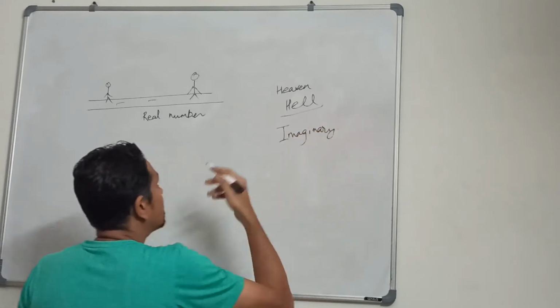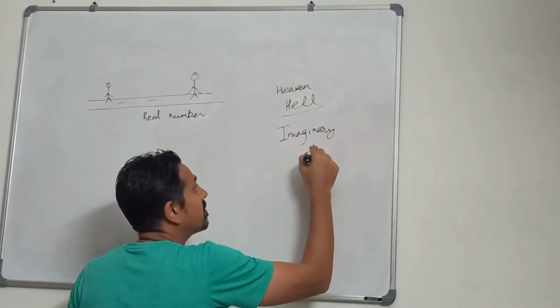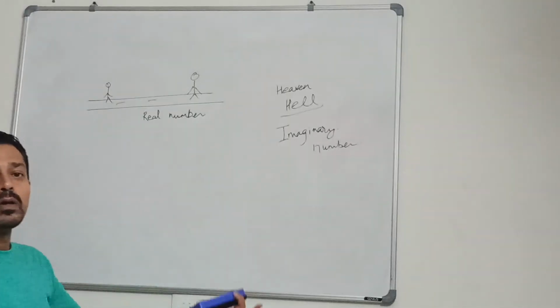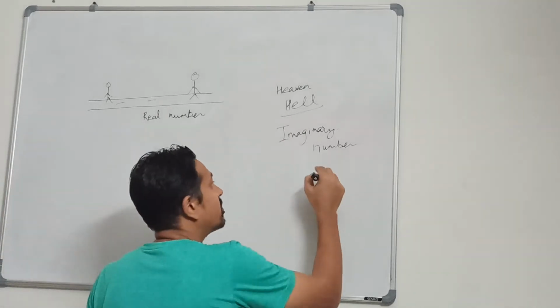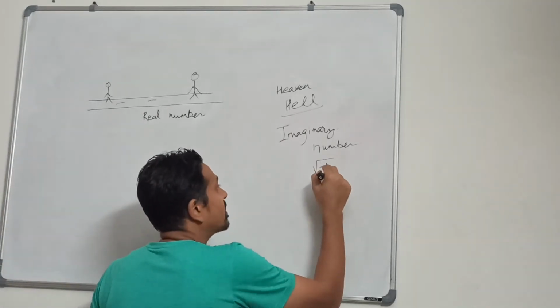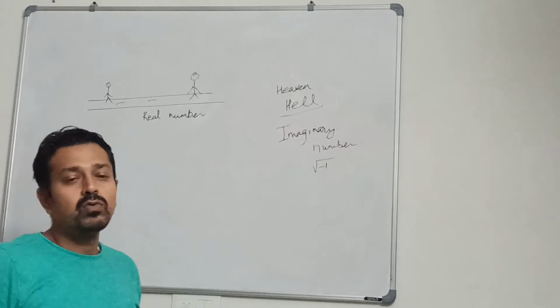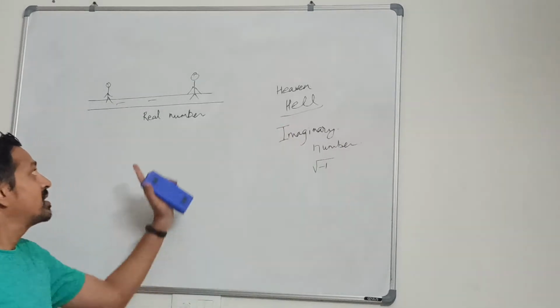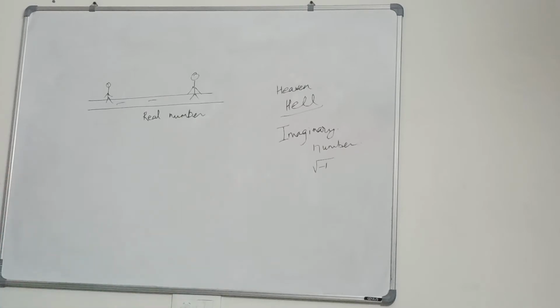So that's an imaginary number. The lowest unit for that imaginary number is the square root of -1. The root of a negative is not defined, so the root of -1 is imaginary. So these are real, these are imaginary.